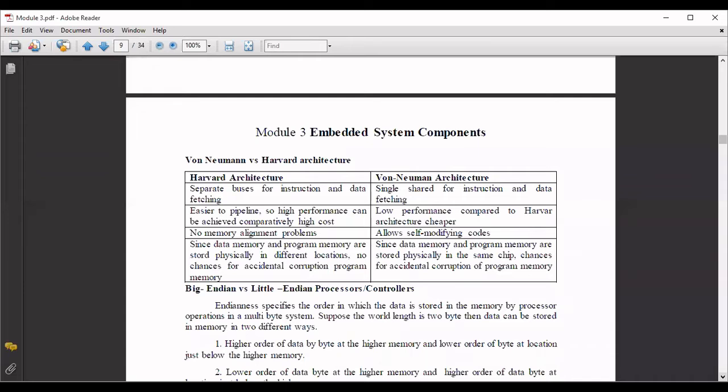So here, data memory and program memory are stored physically in different locations. So no chance of accidental corruption of program memory. So there's no chance of corrupting the program memory in the Harvard architecture because both data and program or instructions will reside in different places. But here in Von Neumann architecture, since both will reside in the same place, there are chances of accidental corruption which may happen in the program memory. So that is the difference between Von Neumann and Harvard architecture. So that is one question you may expect.